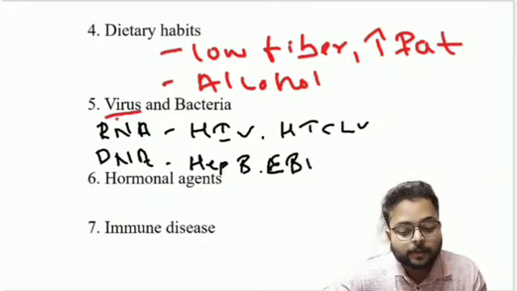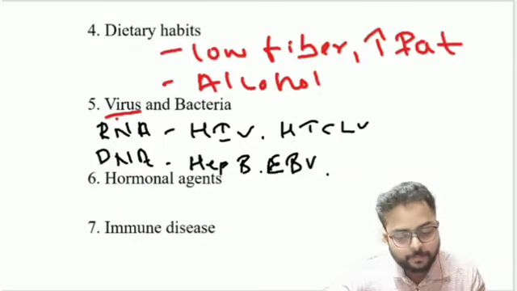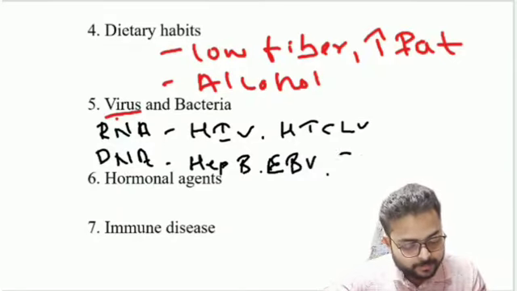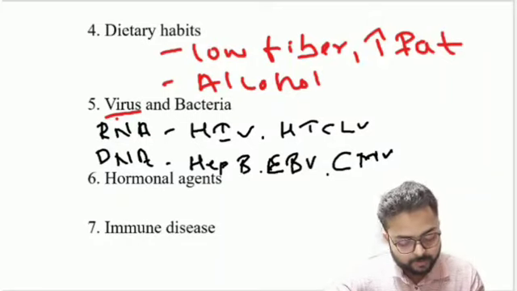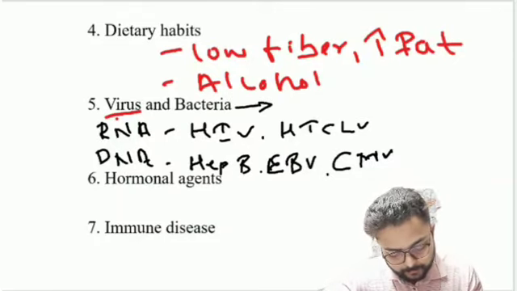Then EBV, which means Epstein-Barr virus. Then CMV, which means cytomegalovirus. So these are the DNA viruses: hepatitis B, EBV, and CMV.